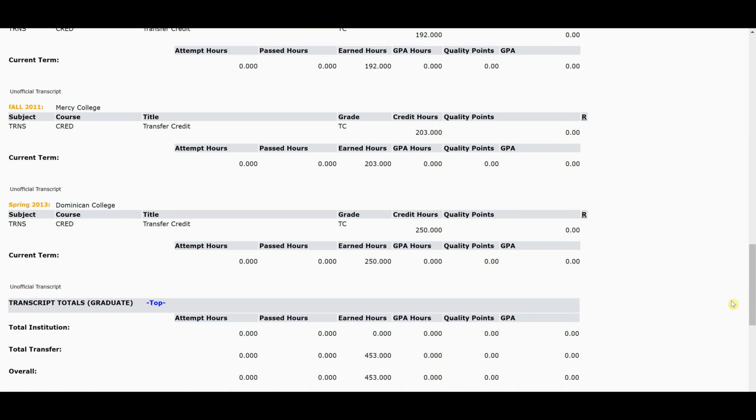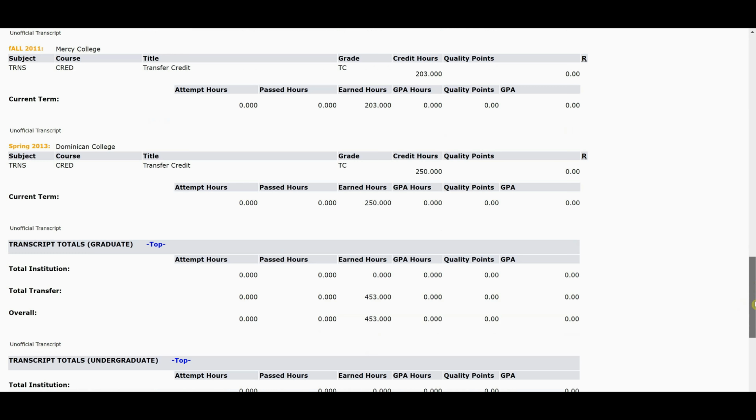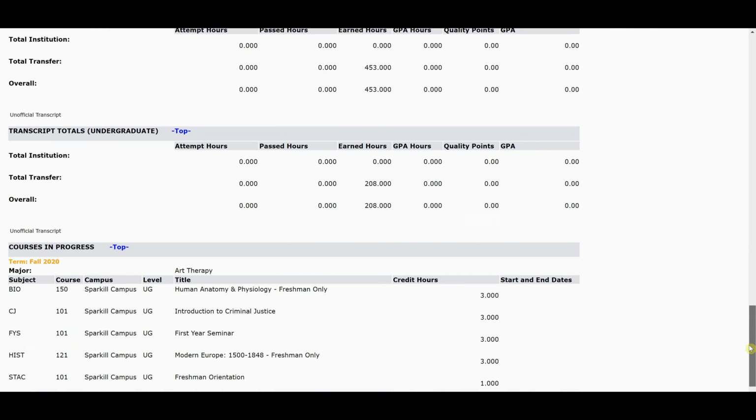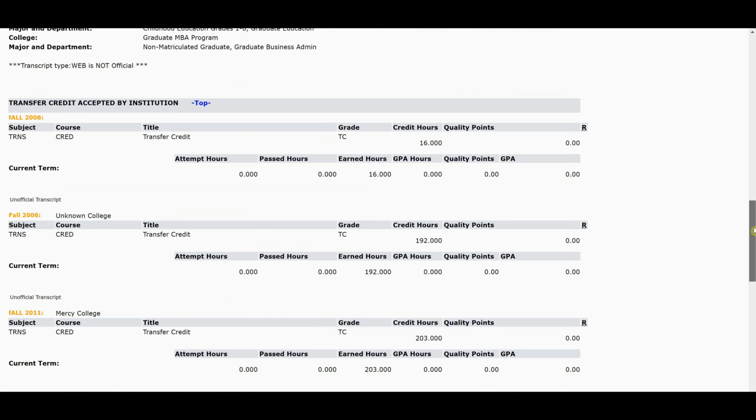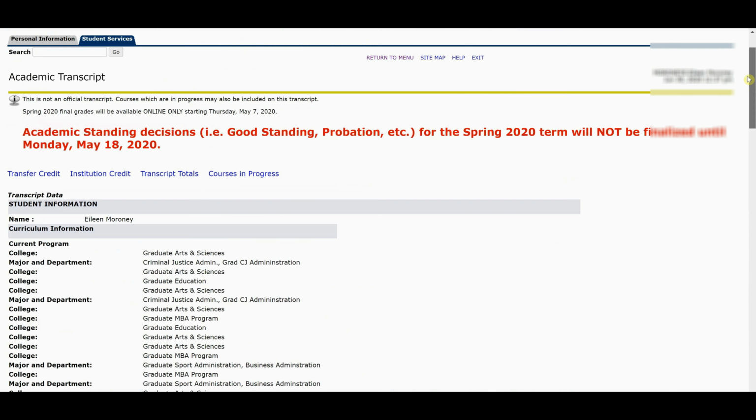If they do not, please email us at registrar@stac.edu and we can look into it. Usually it's because a transcript is missing and that's why it's not entered. But this is important because this is your academic transcript.